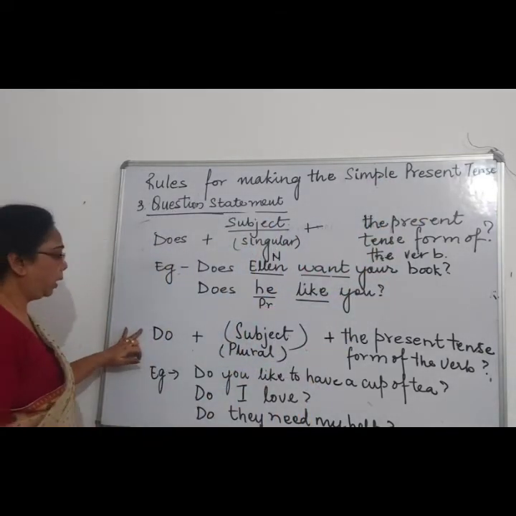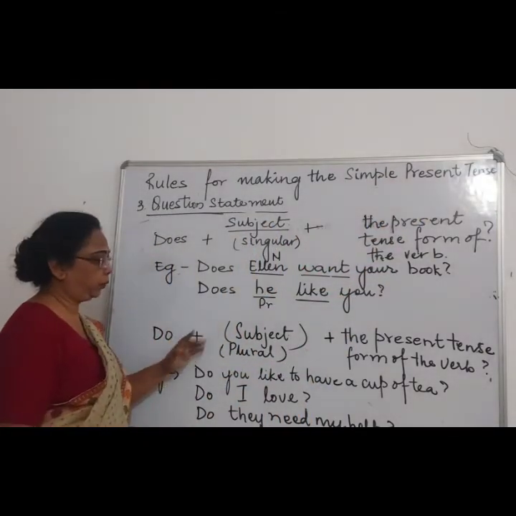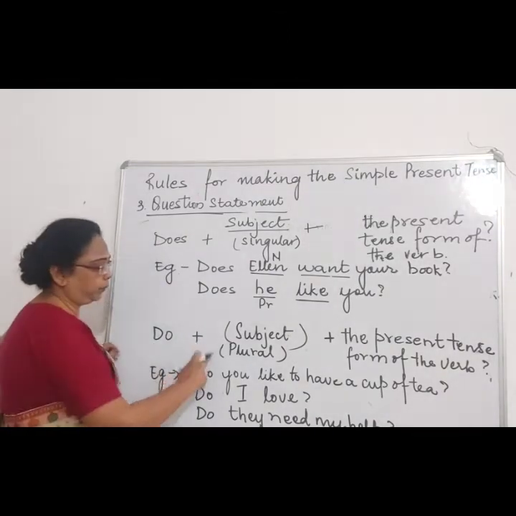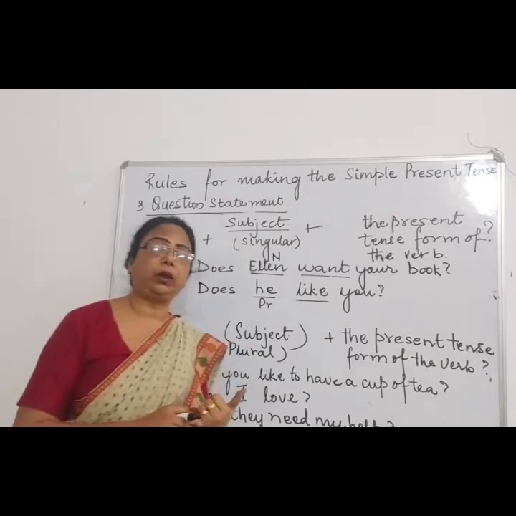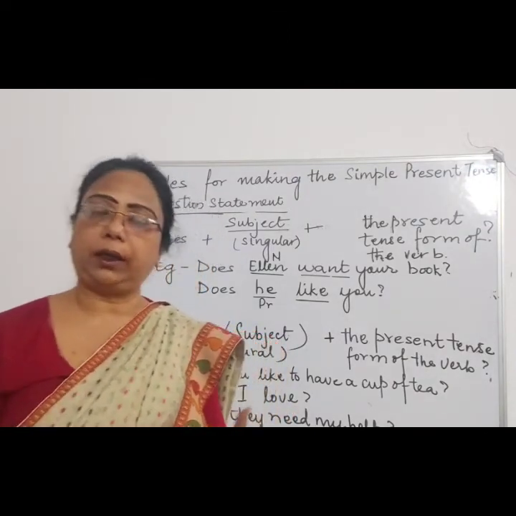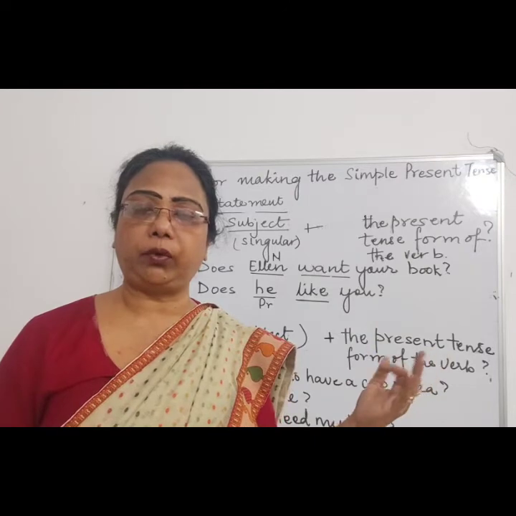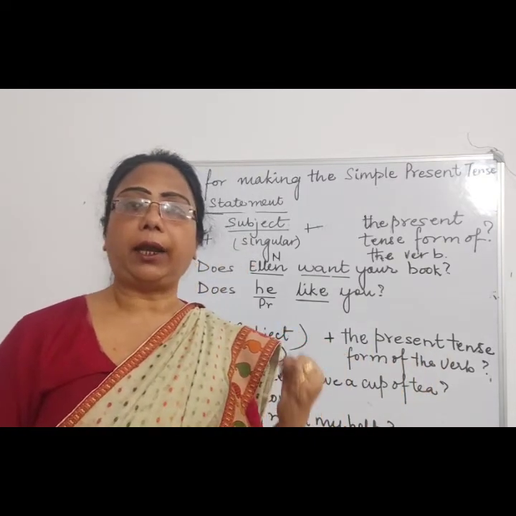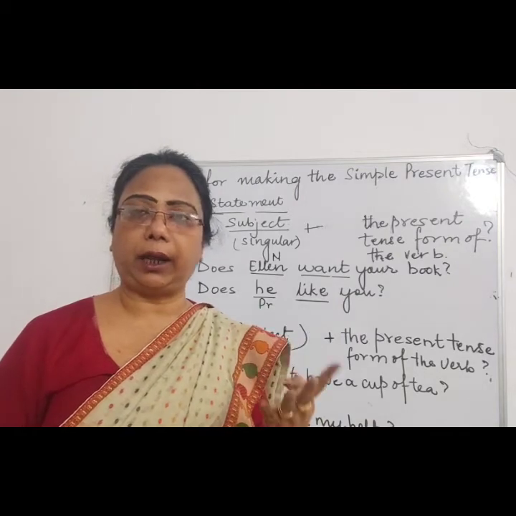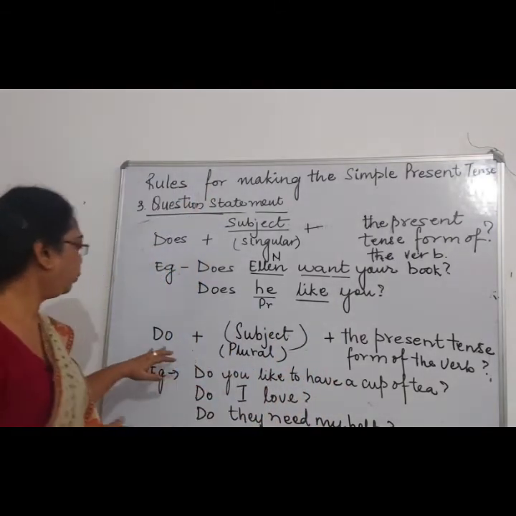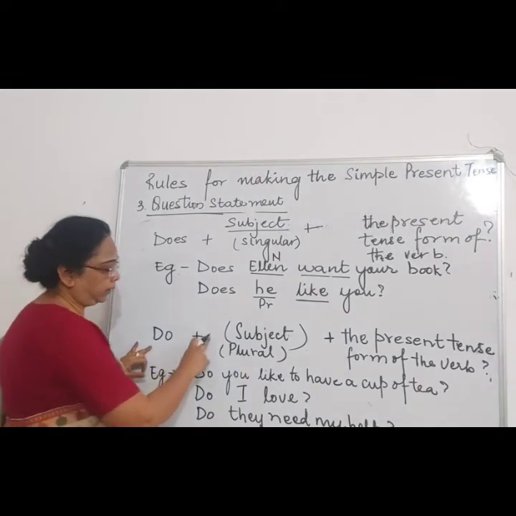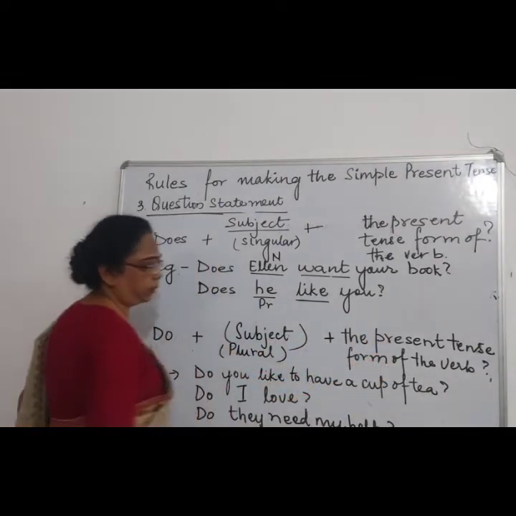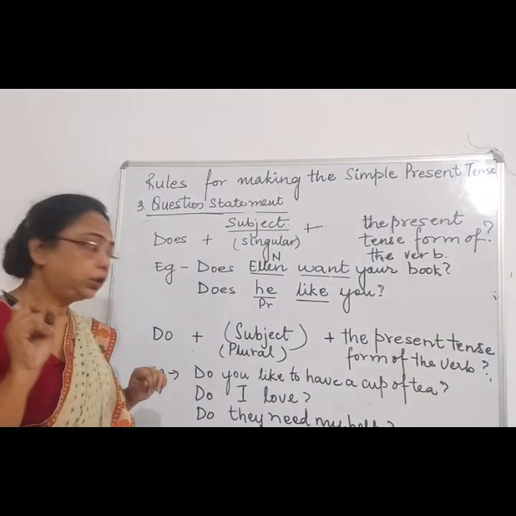Now, when the subject is plural, we start the question with do, right? Subject plural means what? Either 2 names, 3 names, 4 names, and instead of that, we use a pronoun, that is I, we, they, us. Then we use do, followed by the subject, then the present tense form of the verb. Again, the verb does not change.